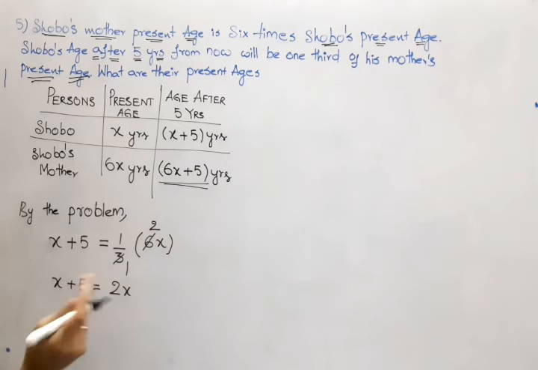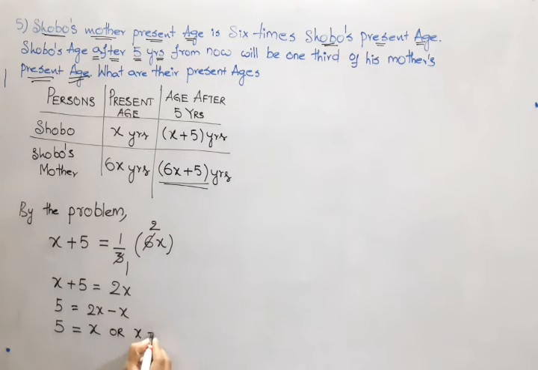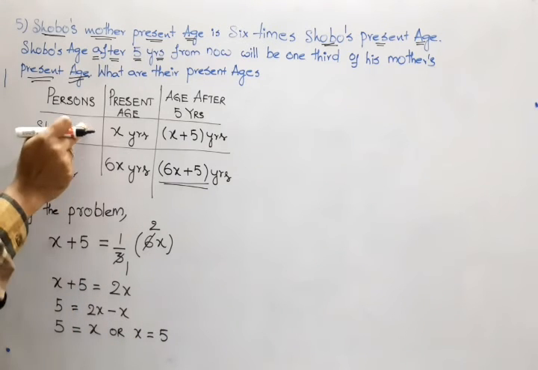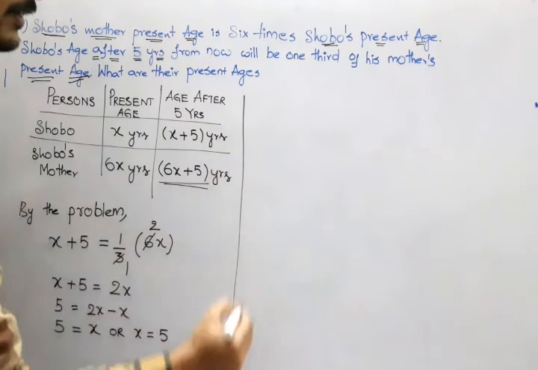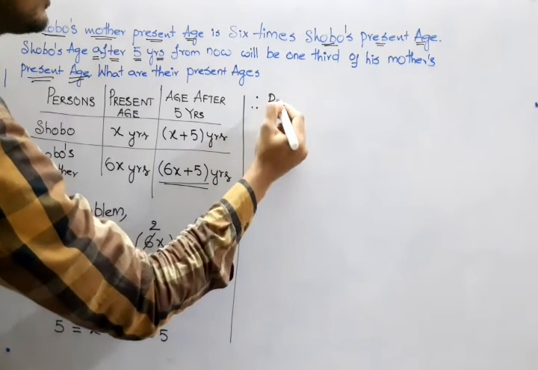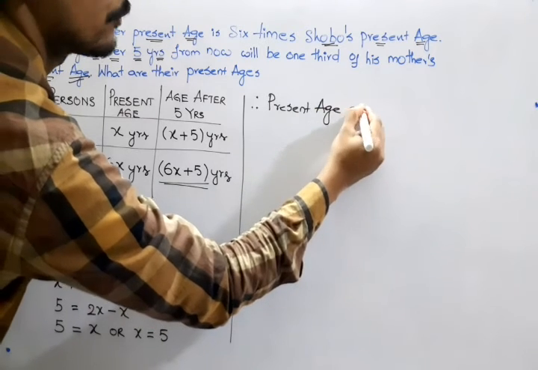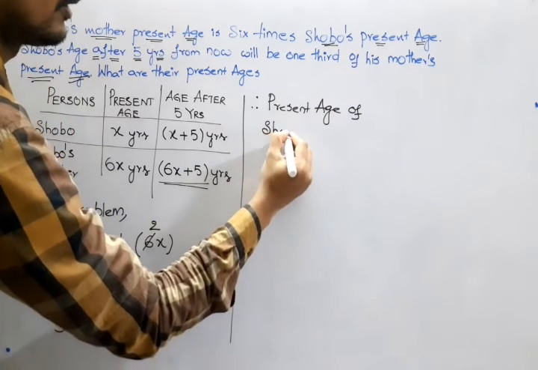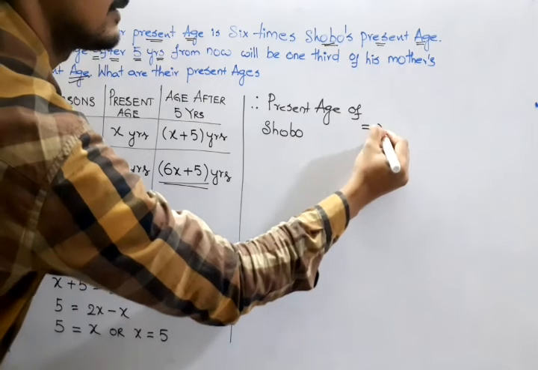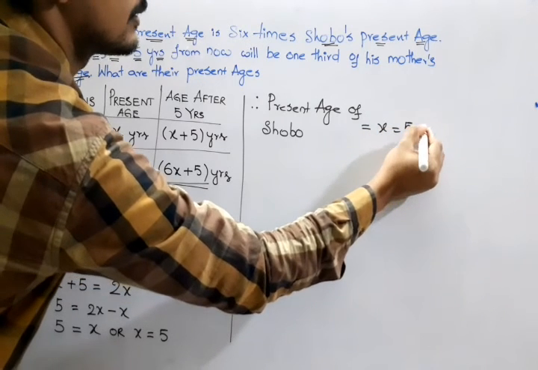Transpose this plus x to the other side. So we have 5 is equal to 2x minus x. That is, 5 is equal to 2x minus x, which is x. Or we can write x is equal to 5. What exactly is x originally? The present age of Shobo. Therefore, the present age of Shobo is x is equal to 5 years.